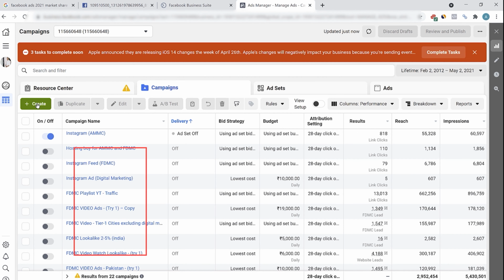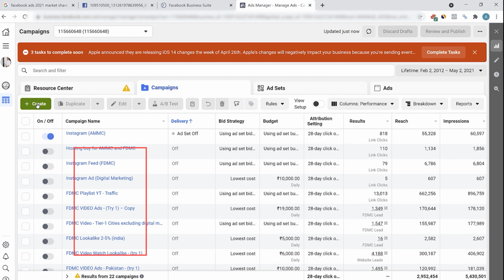Then the third is conversion. Conversion ads are usually very popular, even for e-commerce websites or any business who's selling any product or services. The final goal is to look for conversion. A conversion is when a particular sale happens or a particular action happens. Like the conversion could be adding the email ID on a landing page. The conversion could be people purchasing a particular product. The conversion could be people adding a testimonial. So these are the different objectives Facebook offers. Depending on the objective of your business, you can select the objective and start creating the ad set.